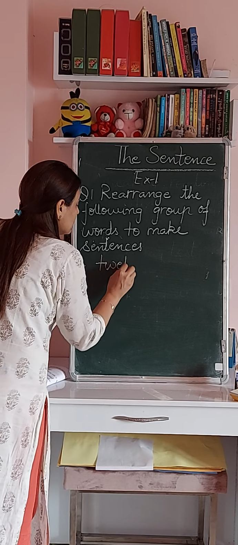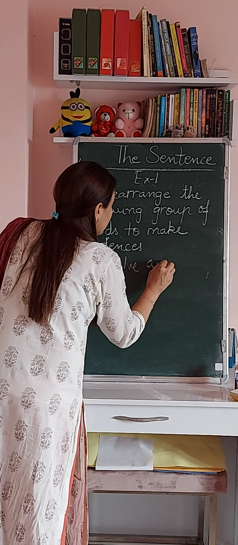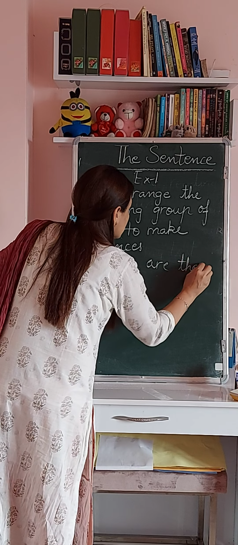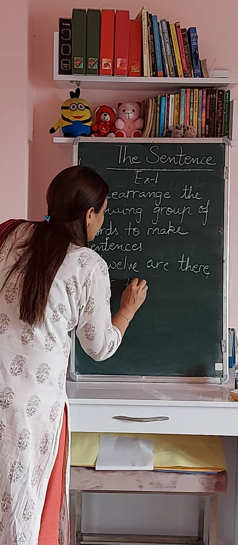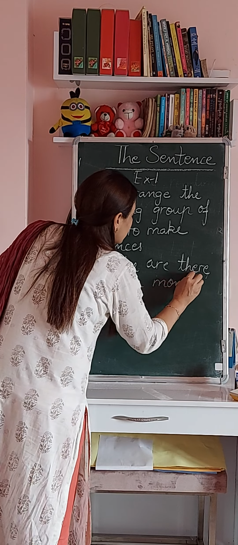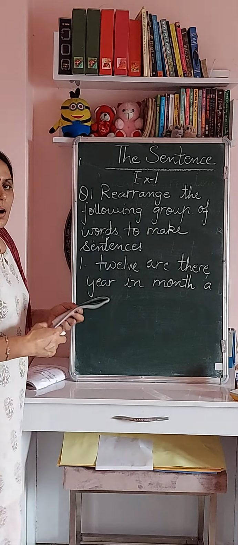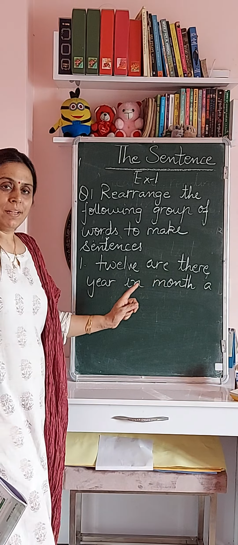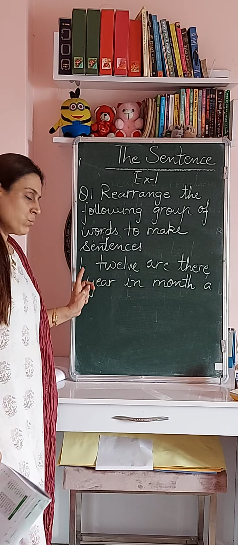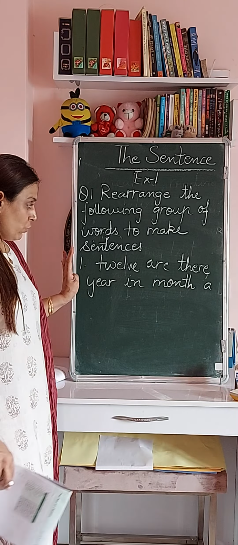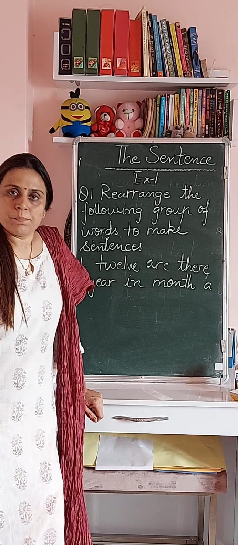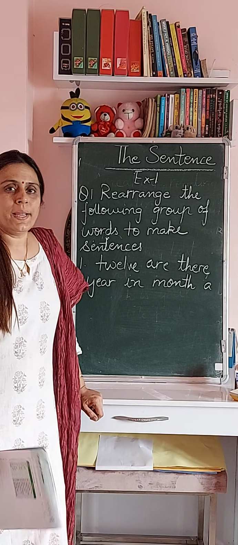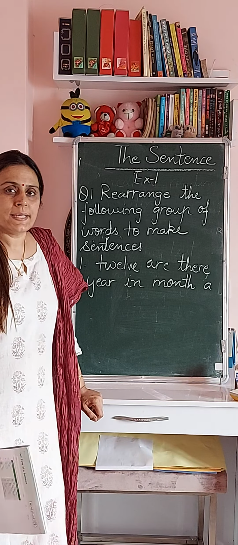12, are there, year, in month, of. Now, these are the few words which have been given to us. Which words are there? 12 are there here in month of. Now you can read these words. Now what do you think? Is it making any sense? No. So this is not making any sense, so it cannot be called a sentence.